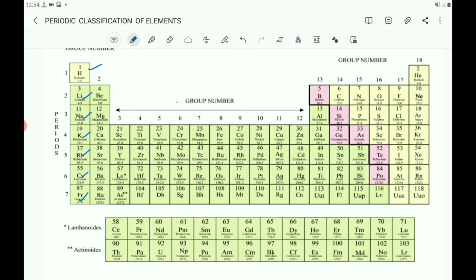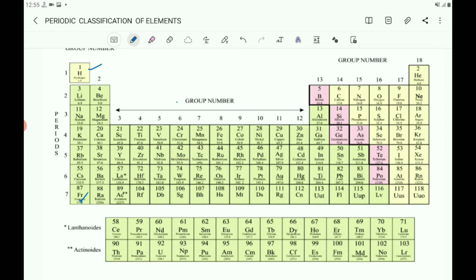They are called alkali metals because the elements of the first group easily form alkalis, strong bases, on reaction with water. When lithium, sodium, potassium, rubidium, cesium and francium react with water, they give strong bases, which are also called alkalis. Bases are also called alkalis, so they are called alkali metals.